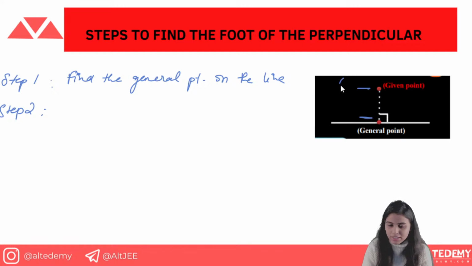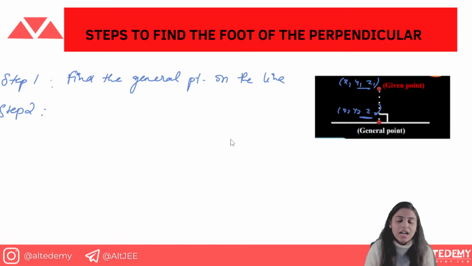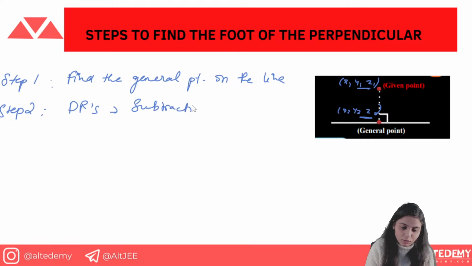Now this is given as x1 y1 z1, and this is given as x2 y2 z2. And you have to find the DRs, because you can calculate the DRs by getting the difference between those points. So we will get the DRs by subtracting those points. You have to find the DR.